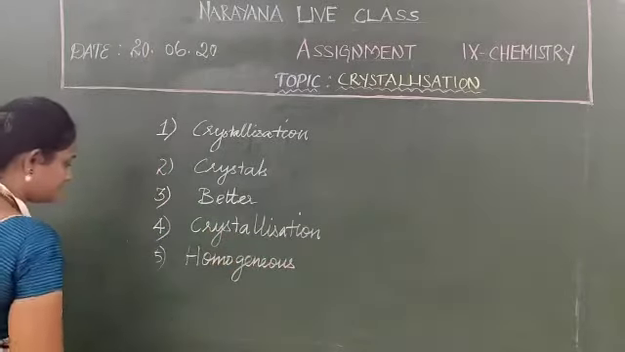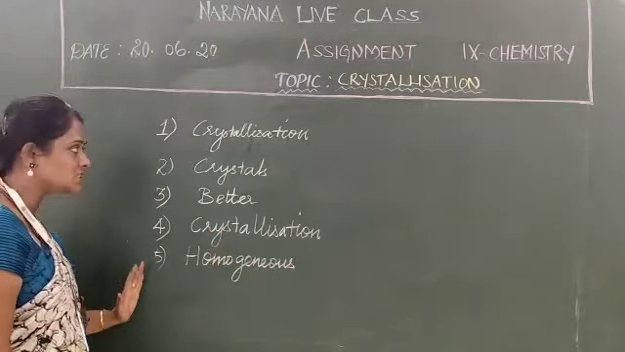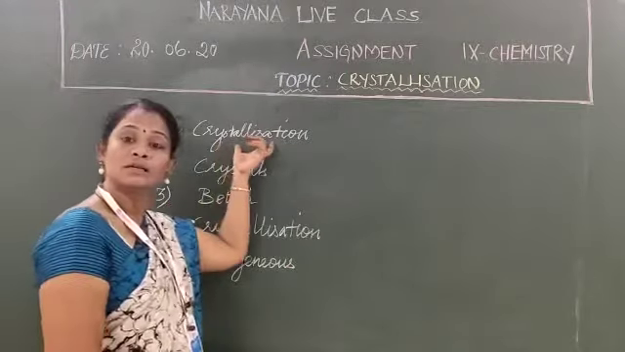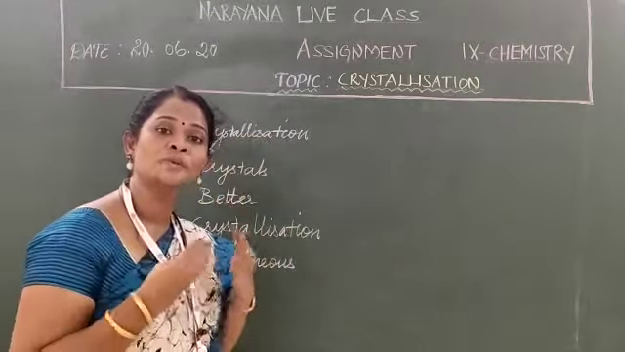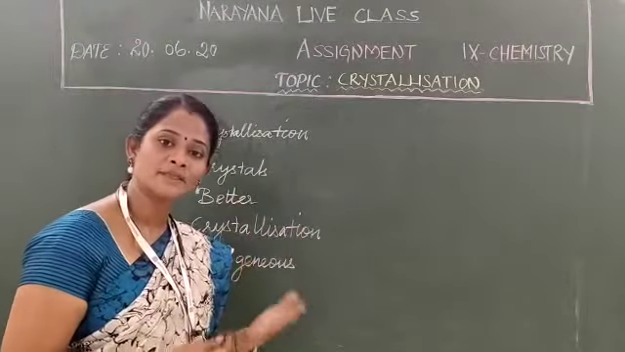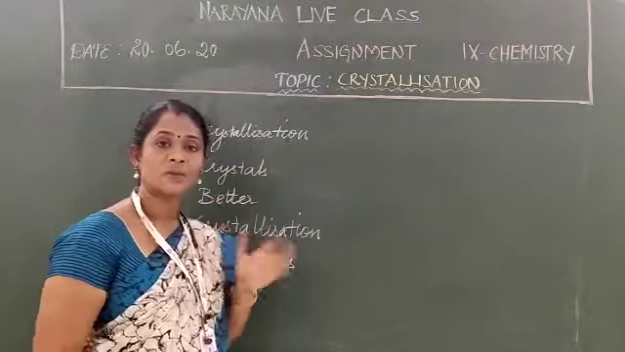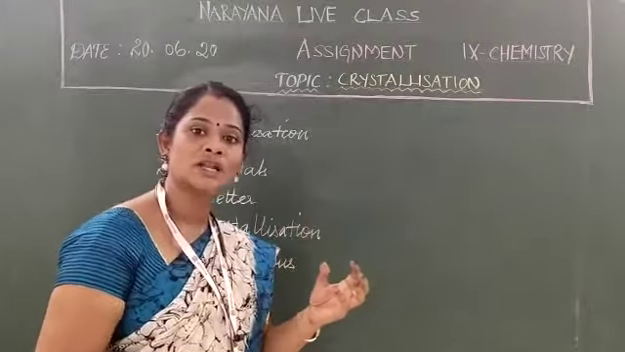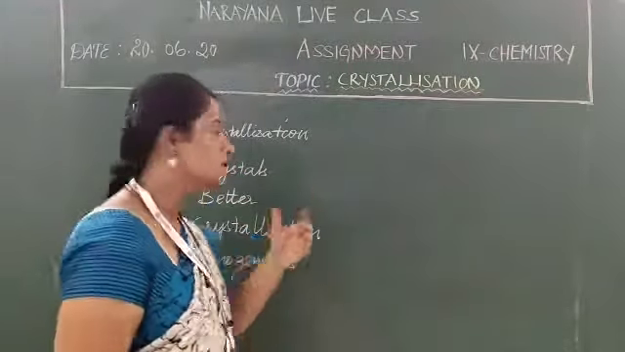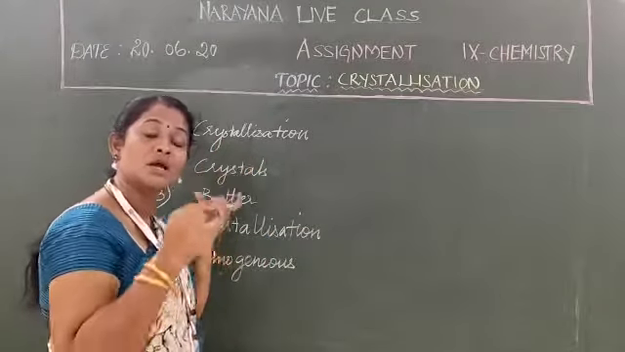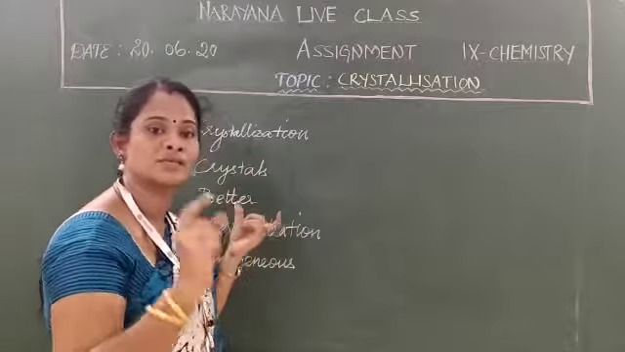Is it clear? I hope you all understand these first five questions. Let me recollect once again. Which method is used to purify solids? The crystallization method. We can separate the pure solid from the impure sample by using the crystallization method. So the crystallization method is used to purify solids.